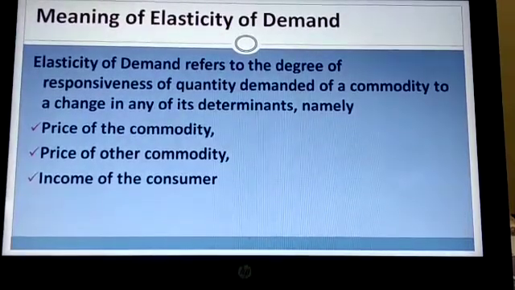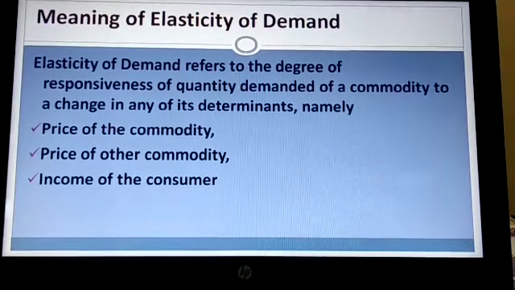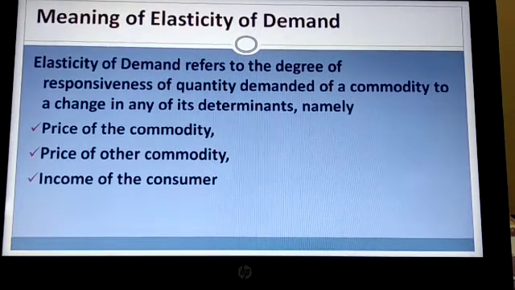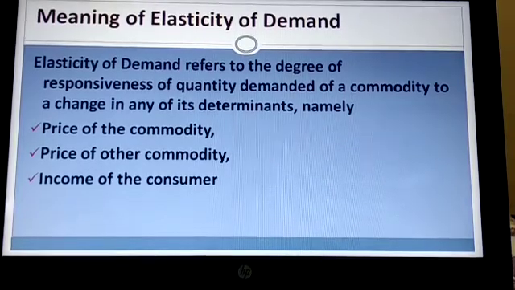Now we come to the meaning of elasticity of demand. In the last chapter, we studied the relationship between demand and price. We studied that when the price increases, the demand falls, and when the price decreases, the demand increases. In this chapter, we will study the extent of that relationship.